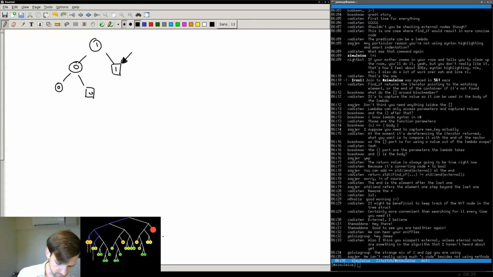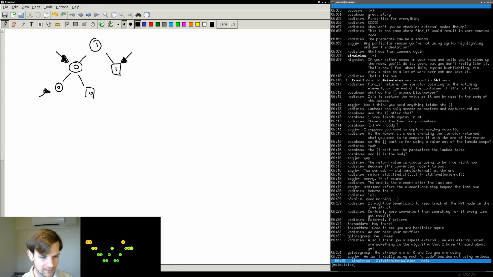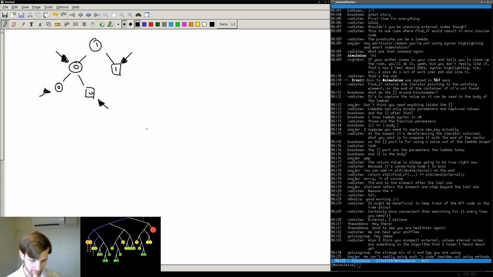Okay. So what needs to happen when we do this? Well, we have this node. We have this node. And we have this node. Okay. This is a leaf node, so this needs to go to external. This needs to go to internal.